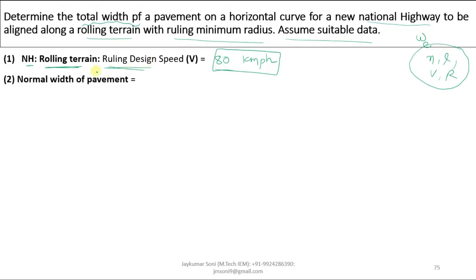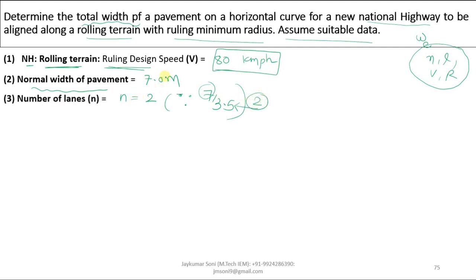The second thing that you need to know is the normal width of pavement. The normal width of pavement is 7 meter. So N will be 2. How have we got this value? By dividing 7 by 3.5. This is the single lane width, and this is the total width. So you will get 2. So N will be 2. Now the number of lanes N equal to 2 has been calculated.